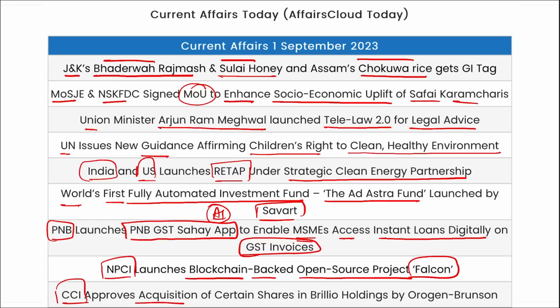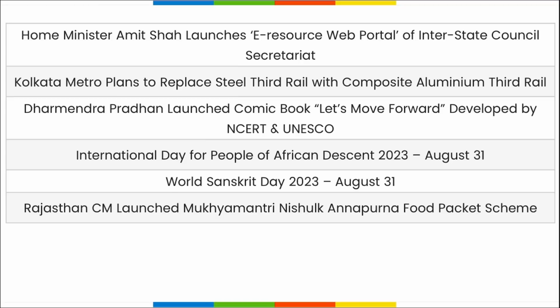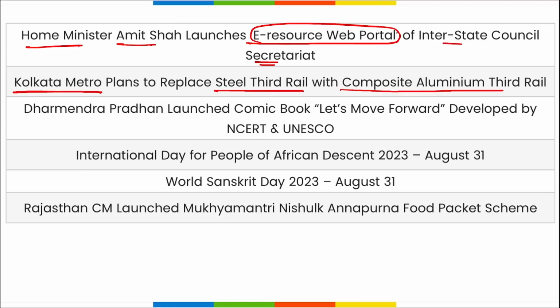CCI has approved the acquisition of certain shares in Brilio Holdings by Orgon Brunson. Then Home Minister Amit Shah has launched the e-resource web portal of the Interstate Council Secretariat. Kolkata Metro plans to replace steel third rail with composite aluminium third rail. Dharmendra Pradhan, who is our education minister, has launched a comic book, Let's Move Forward, developed by NCERT and UNESCO together. Do take a note.